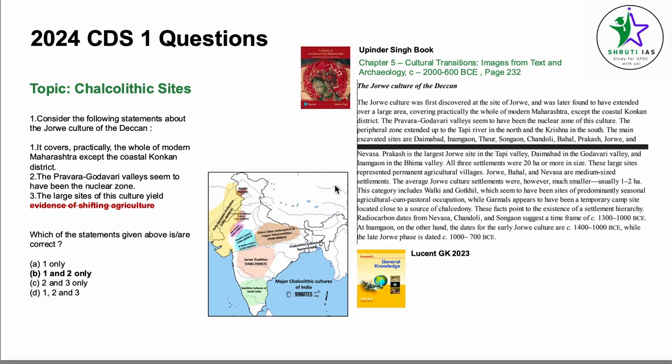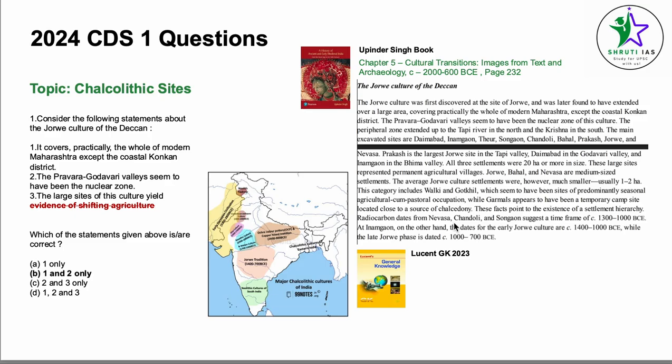Jorwe, Bahal, and Nevasa are medium-sized settlements. The average Jorwe culture settlements were, however, much smaller, usually 1 to 2 hectares, with agriculture cum pastoral occupations, while Garmals appears to have been a temporary campsite located close to a source of chalcedony. These facts point to the existence of a settlement hierarchy. Radiocarbon dating from Nevasa, Chandoli, and Songaon suggests a time frame.